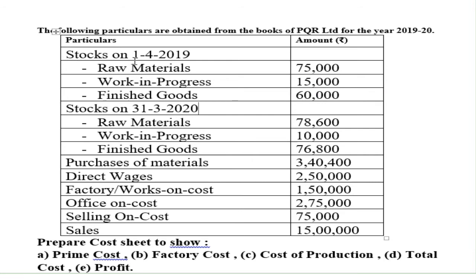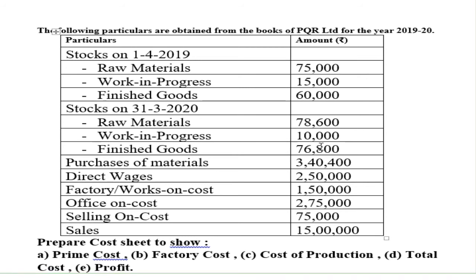Opening stock of raw materials 75,000, opening stock of work in progress 15,000, opening stock of finished goods 60,000. Closing stock of raw materials 78,600, closing stock of work in progress 10,000, and closing stock of finished goods 76,800.